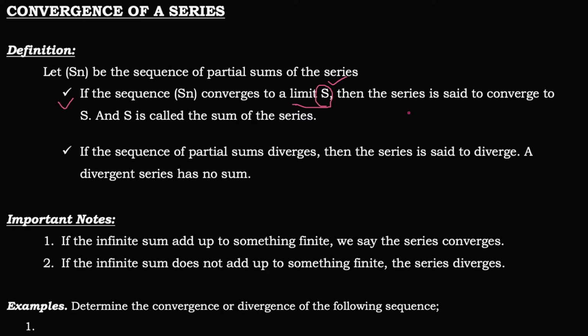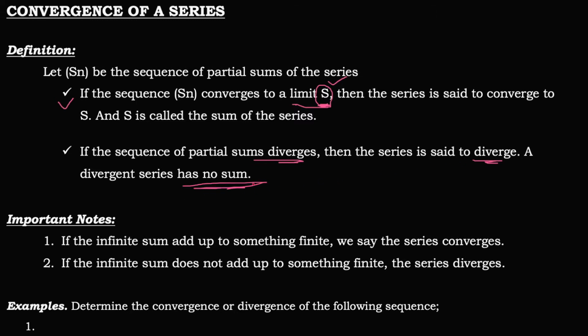And the sum of the terms is equal also to that limit. If the sequence of partial sums diverges, however, then the series is said to diverge also.